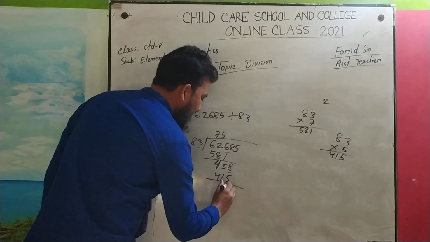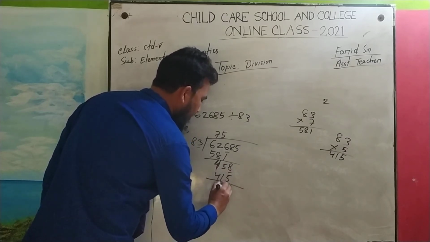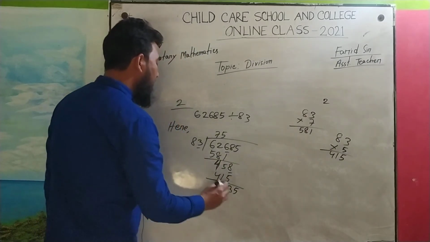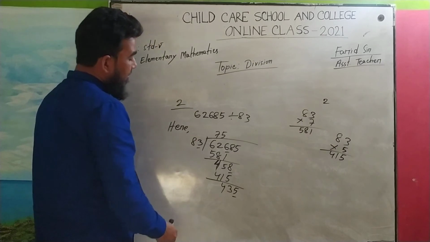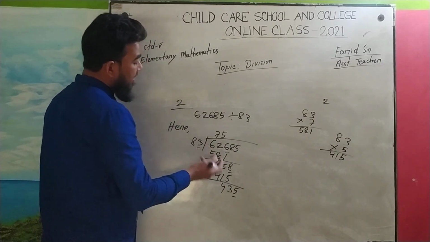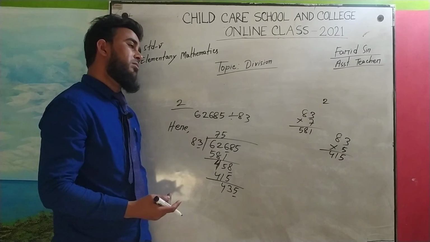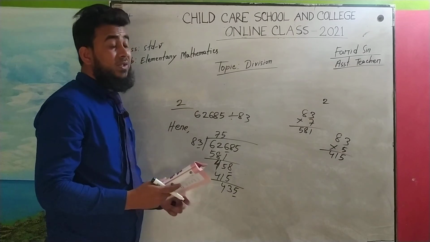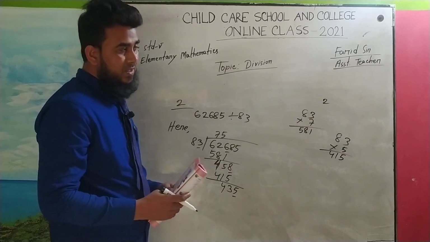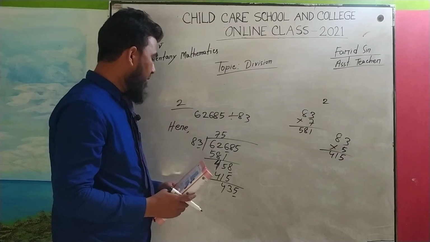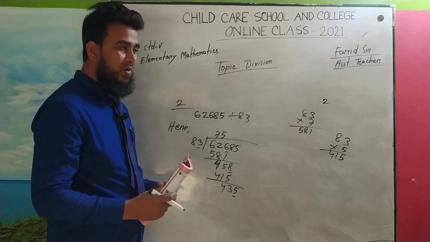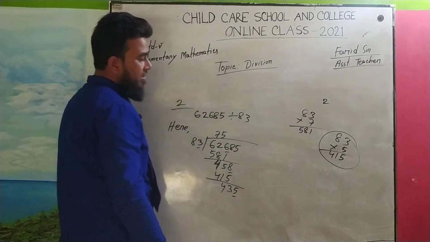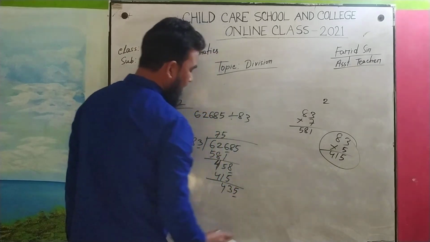415. Now 8 minus 5 is 3, 5 minus 1 is 4. Now another digit in our hand here is 5. Same way, the last digit we can avoid. Now we have to divide 43 by 8. How? We know that if we remember the multiplication table of 8, 4 times 8 is 32, 5 times 8 is 40, and 6 times 8 is 48, not possible. So 5. Already we have done this. If we take 83 for 5 times, we will get 415.